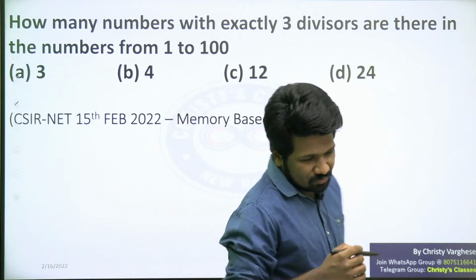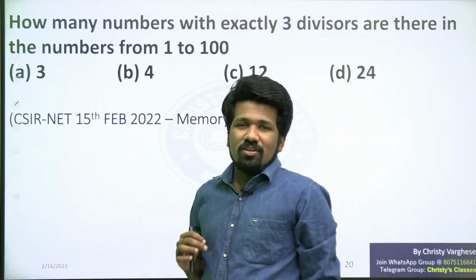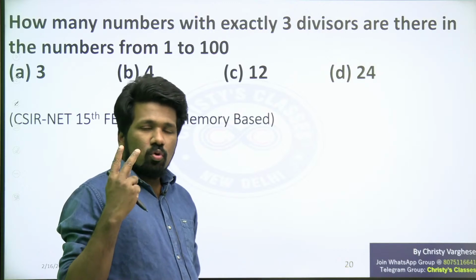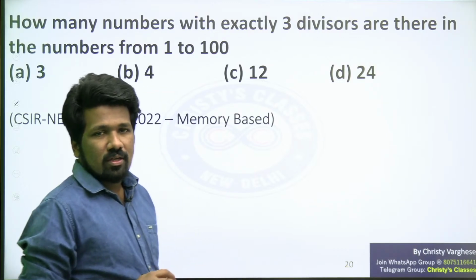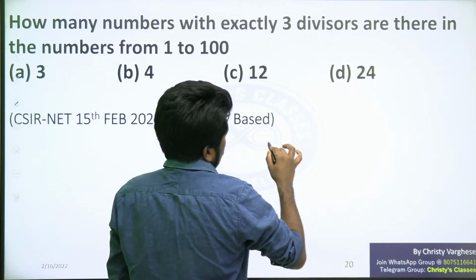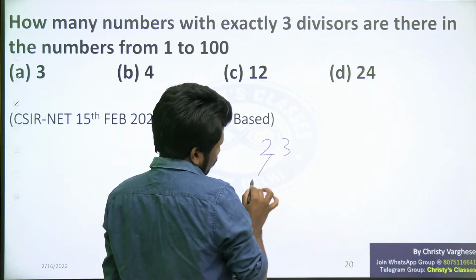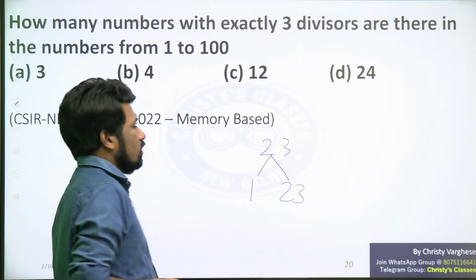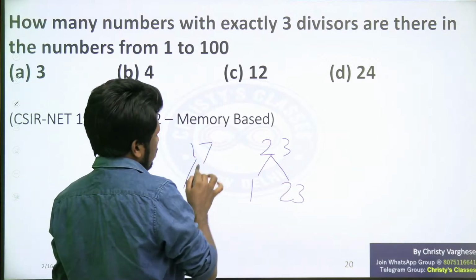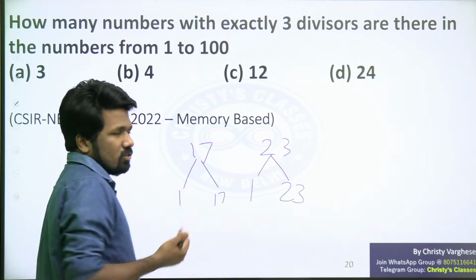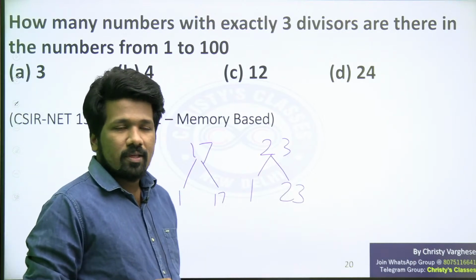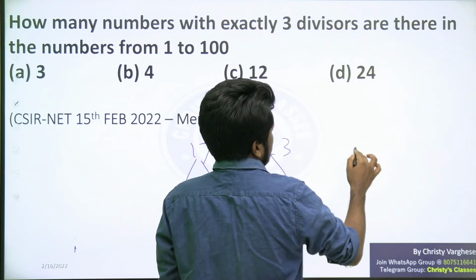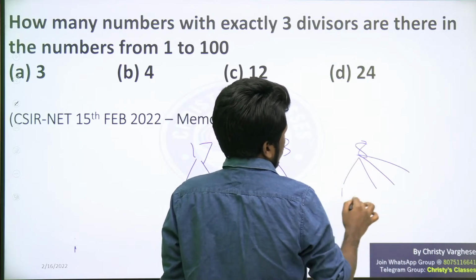Okay, so 3 positive divisors is not that common a thing. 4 positive divisors you can see many. 2 positive divisors also you can see many, especially for prime numbers. For example, 23 is a prime number. Only 2 positive divisors are there, 1 and 23. 1 and 23 are the only divisors. Every prime number is like that, 1 and 17 only. That is why it is called a prime number. Now that is the definition of a prime number. That is 2 divisors. Some numbers have 4 divisors. For example, say 8. 1, 2, 4, 8.